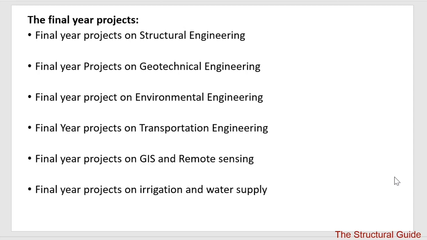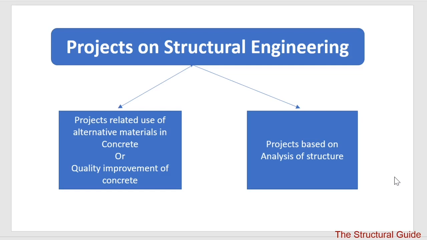Since it is a structural guide platform, here we are going to see various possible projects related to structural engineering only. Projects on structural engineering may be divided into two major subgroups. The first group is related to concrete and the second is related to structural analysis. The first one, based on concrete, may be projects related to use of alternative material in concrete or quality improvement of concrete. So let us see this in detail.